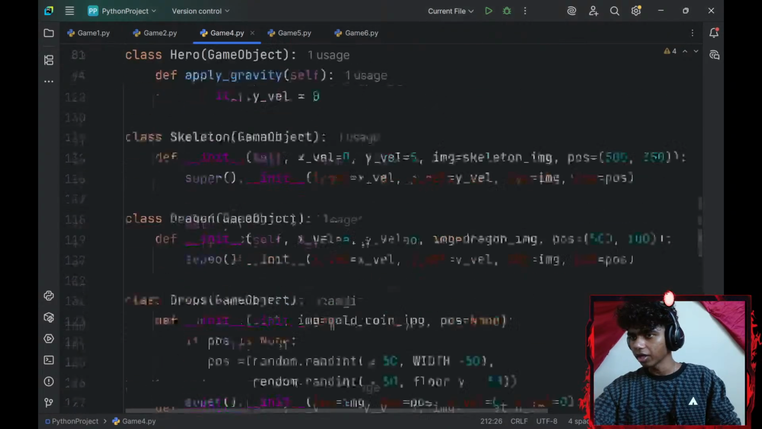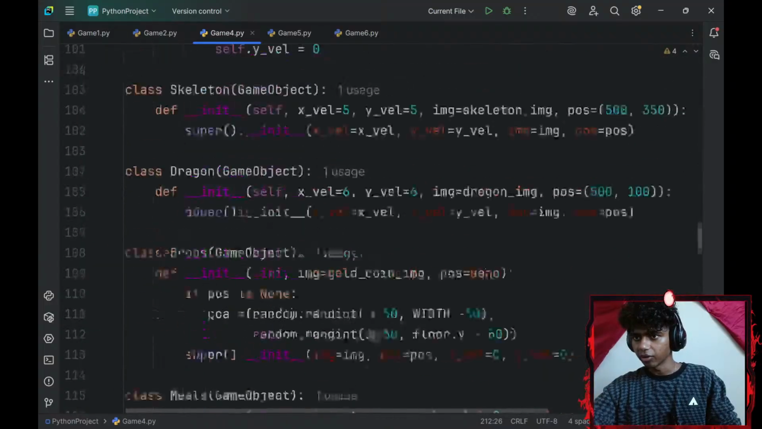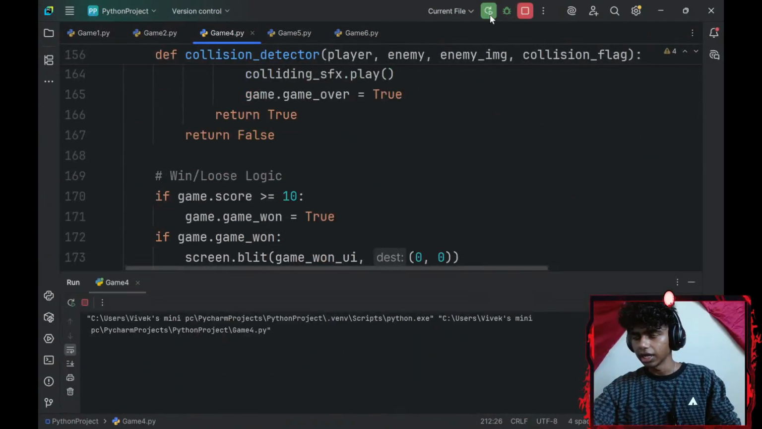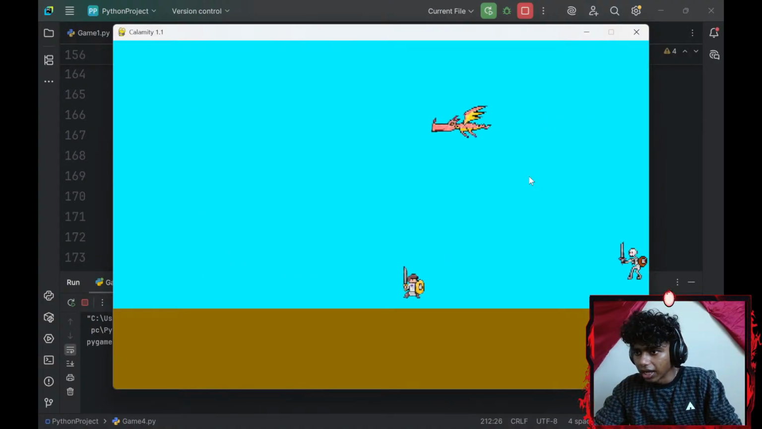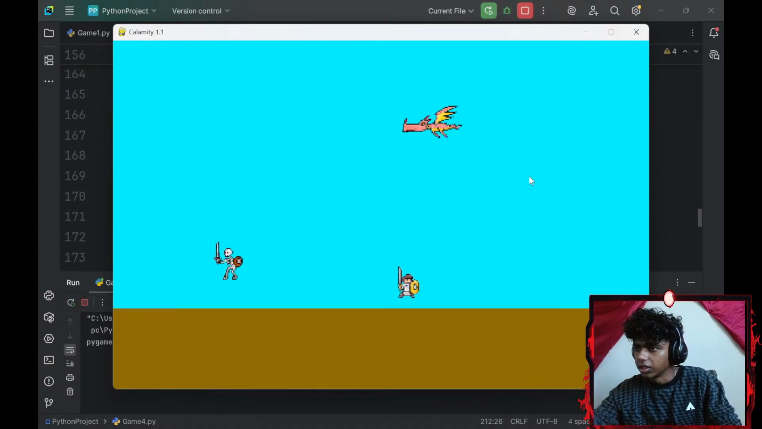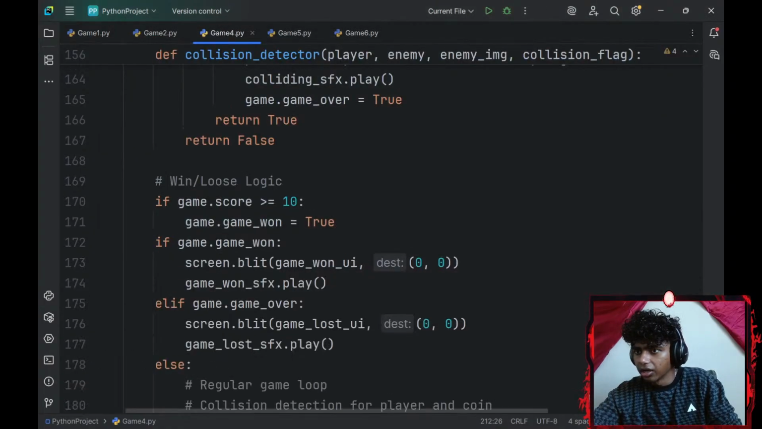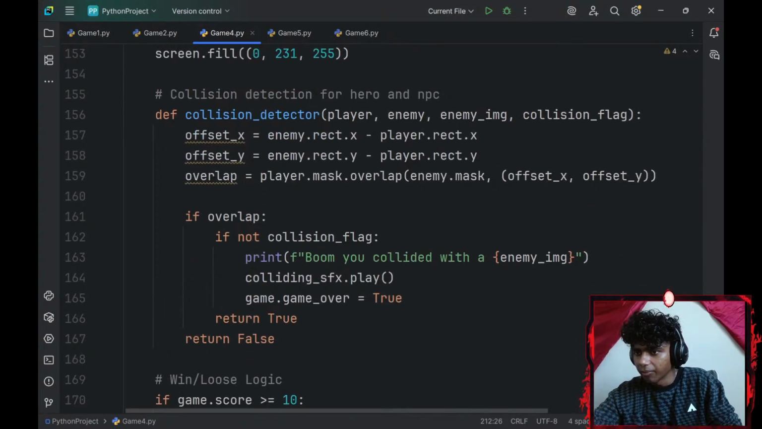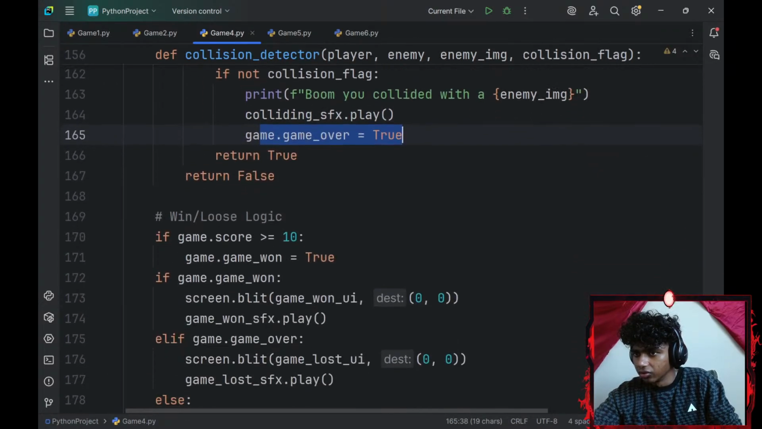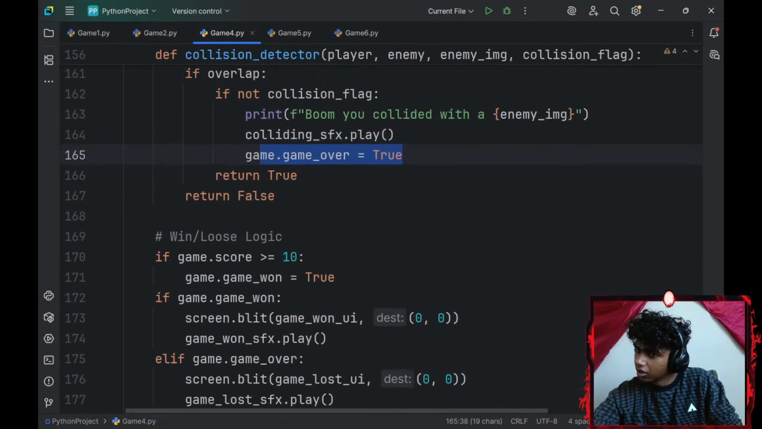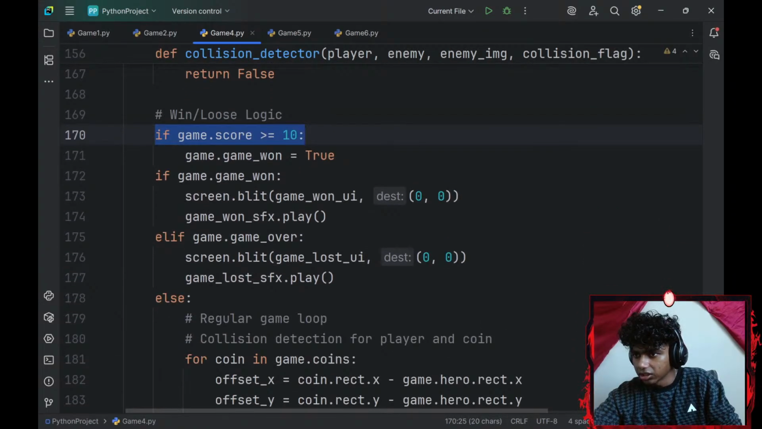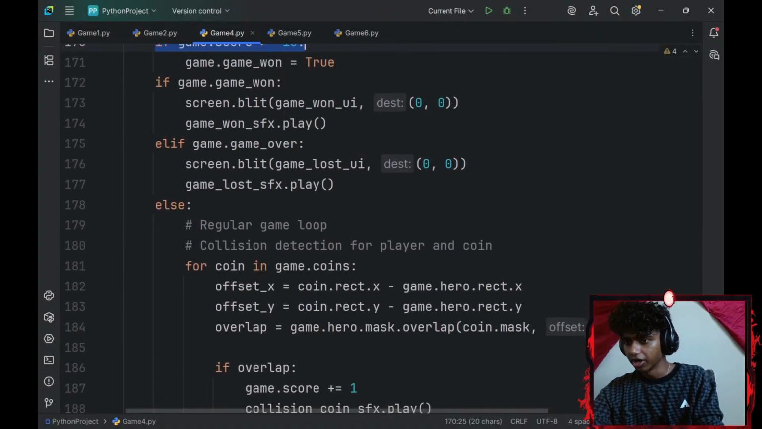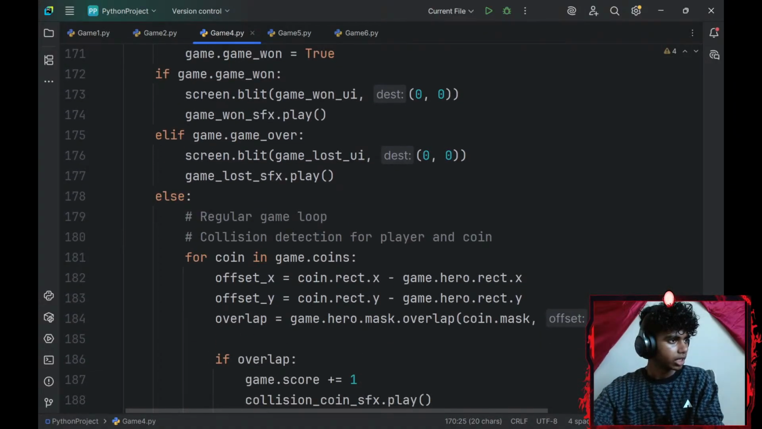So if I run the command, actually let me go up and check if I imported something else. Okay, I didn't. Now let me go ahead and run the command. If I collide, did I add, is my collision logic correct? I'm pretty sure this is correct. SFX, game.gameOver equals true. Okay, if game.score is greater than, okay, pretty sure this part is correct.